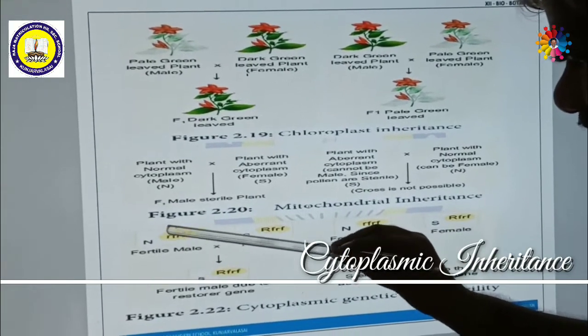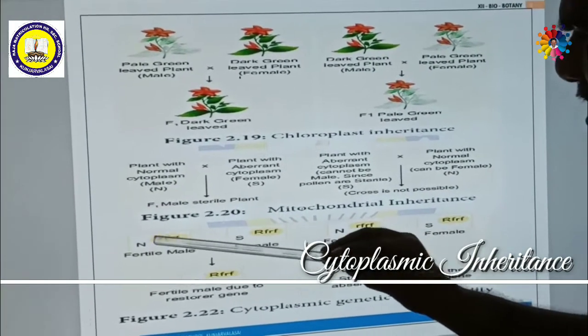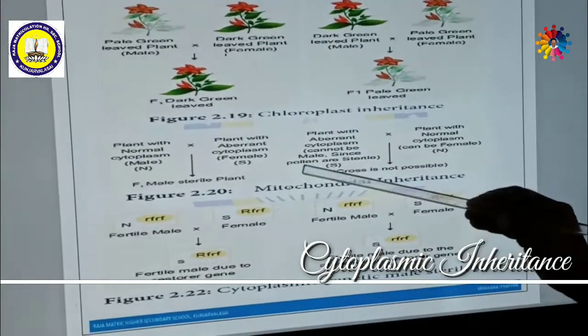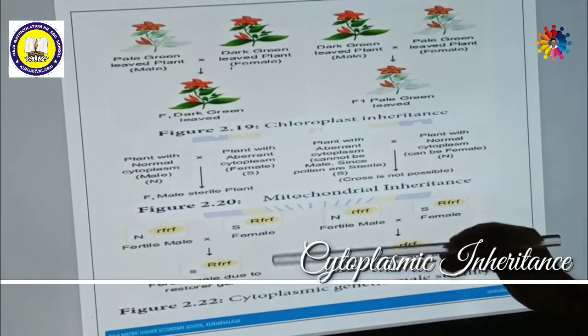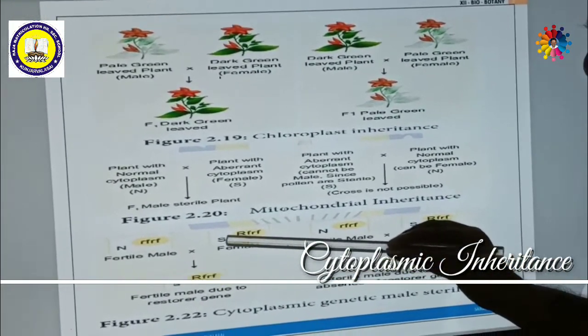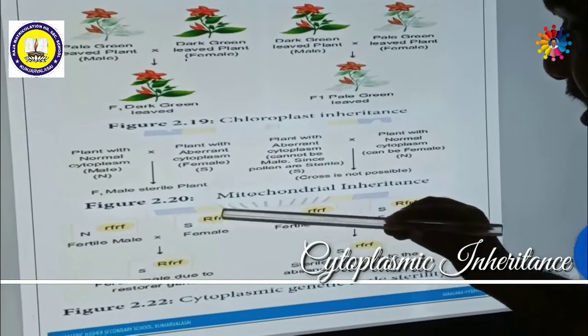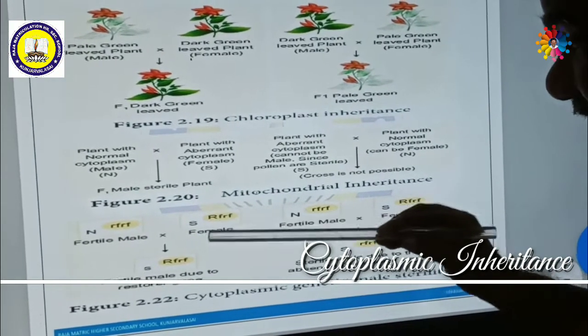So the nucleus has the restore fertility gene, and the outer cytoplasm is the normal cytoplasm. Another parent, suppose this is male and this is female. The female has sterile cytoplasm and also has the restore fertility gene, the dominant gene. Only if the dominant gene is available can it influence.